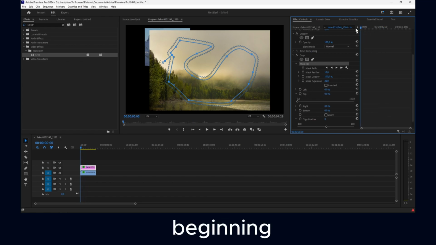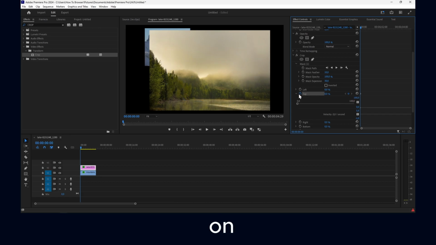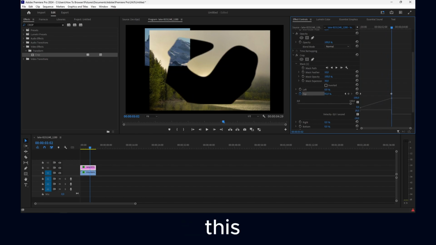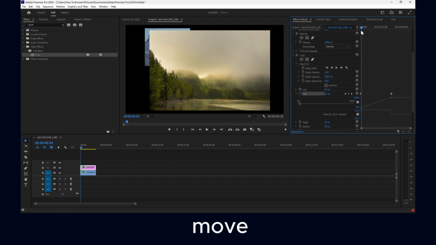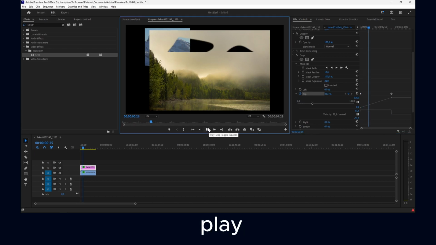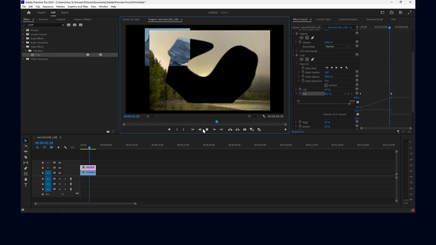Right at the beginning of the video, I click on this clock here, and then I move a couple of keyframes, and then I increase this till there's nothing here, or it will surpass my crop. So now when I move to the beginning of the video and click play, you have this effect.